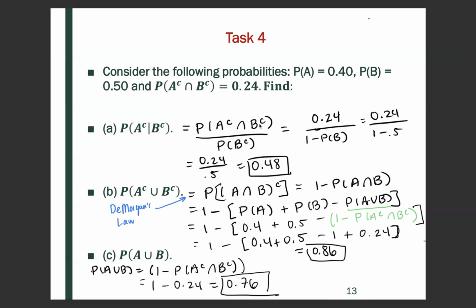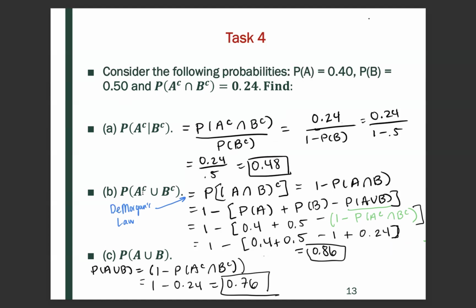We are given this numerator value as 0.24, and the probability of B complement is the same thing as 1 minus the probability of B, which is 1 minus 0.5. We were given the probability of B is 0.5, so I'm just plugging that in here. When you simplify, you get 0.48.